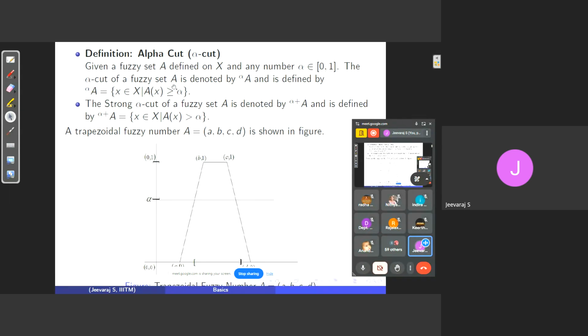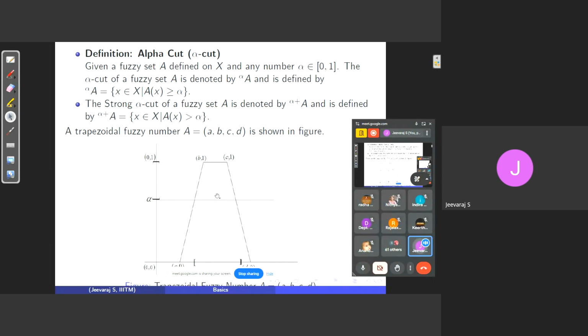The alpha cut of a fuzzy set A is defined mathematically by the symbol A superscript alpha, and is defined as the set of all x in capital X such that A of x is greater than or equal to alpha. A of x refers to the membership function, right? And what is the meaning of capital X? It's the universal set. So what is happening in the case of an alpha cut? We are collecting the set of all small x in the universal set whose membership value is greater than or equal to alpha.